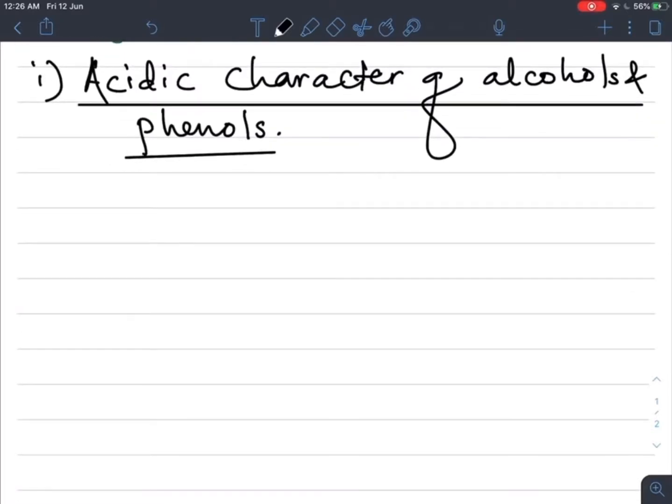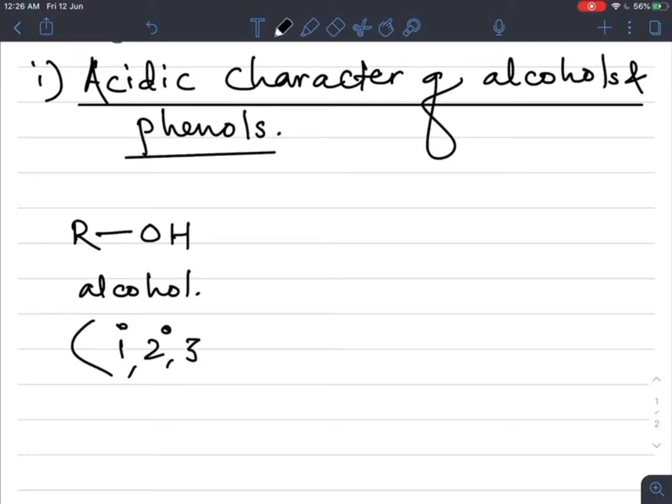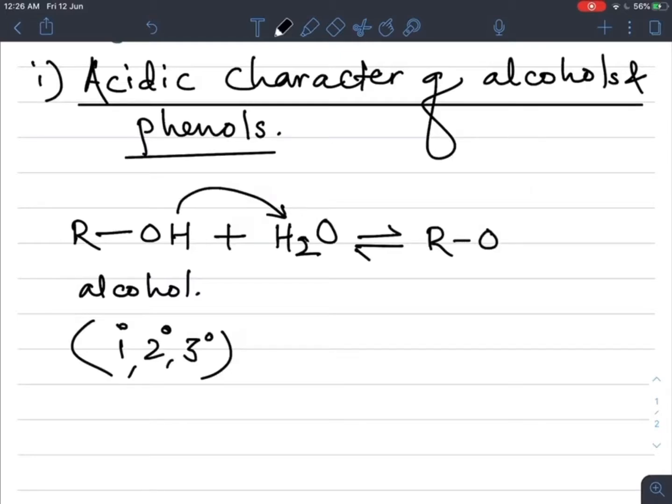If we take an example of alcohol, that is ROH, either primary, secondary or tertiary alcohol, when it is dissolved in water, that is H2O, it reversibly gives, what happens here, this alcohol donates H plus ion and forms RO minus, that is alkoxide ion.